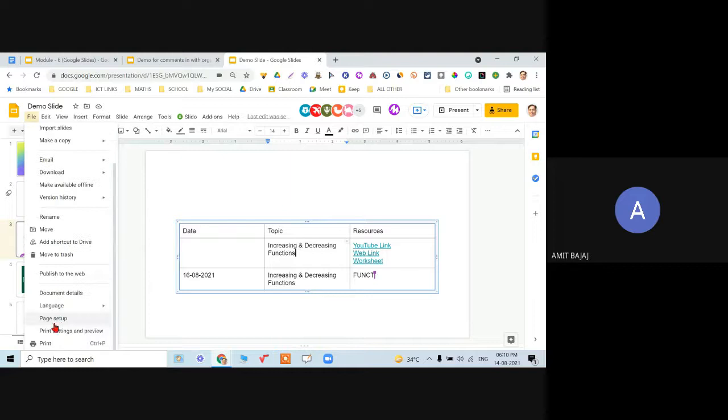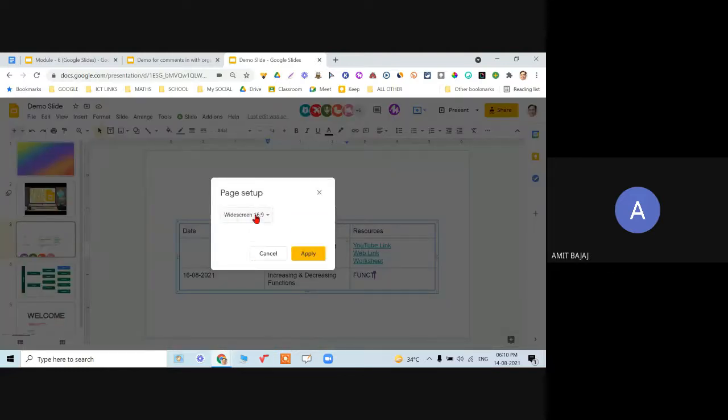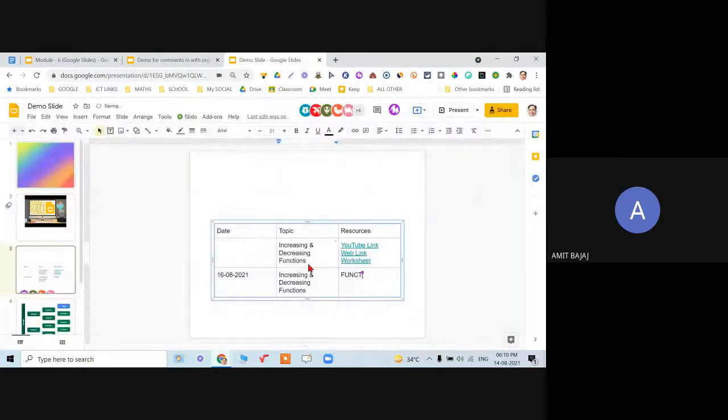Then I can also go for page setup. Generally it is default 16:9, but say I want to set the custom. Custom refer to say your 11 by 8.5 A4 size हो जाता है या 8.5 by 11.